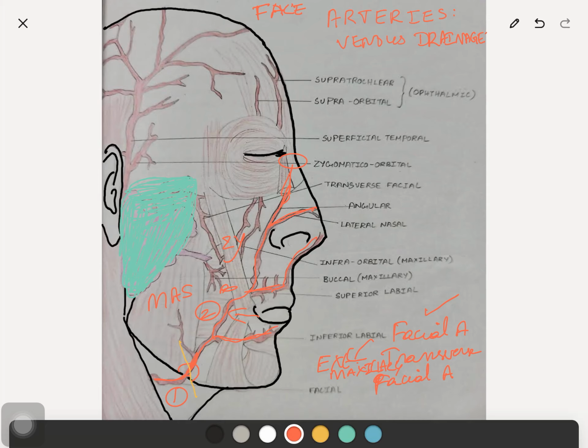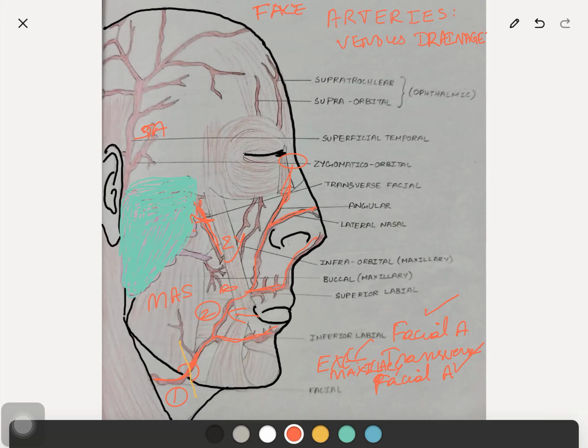Then the second artery is the transverse facial artery. The transverse facial artery is a branch of the superficial temporal artery. So this is the transverse facial artery, and this is the superficial temporal artery. It gives the branch called the transverse facial artery.